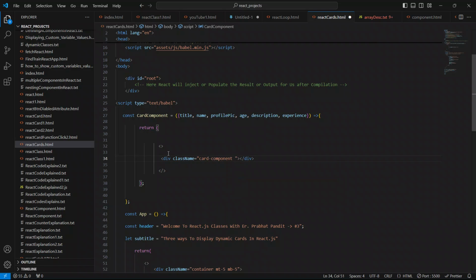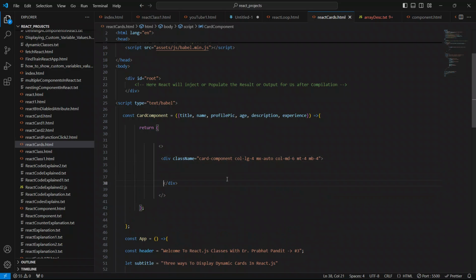Okay, card component. I hope guys you know why we have given className, because class is a reserved keyword in JavaScript, so that's why we have to use className to provide the CSS classes in React.js. I'll say here col-lg-4, I'll give mx-auto, I'll give col-md-6 also, and I'll give margin top also for the spacing from top to bottom. Okay, mt-4. So this is it.